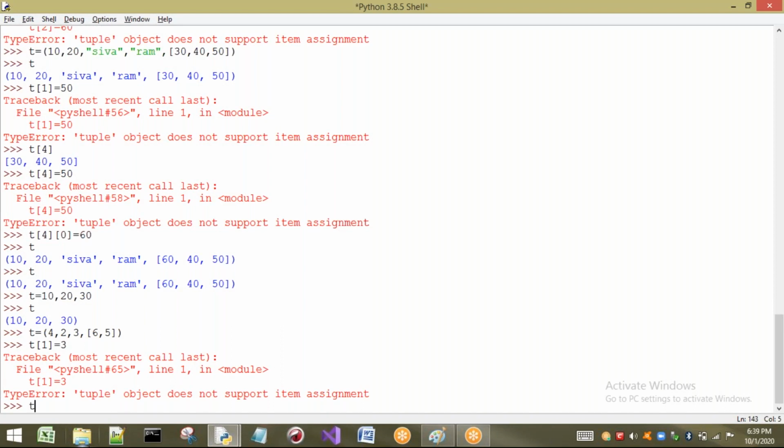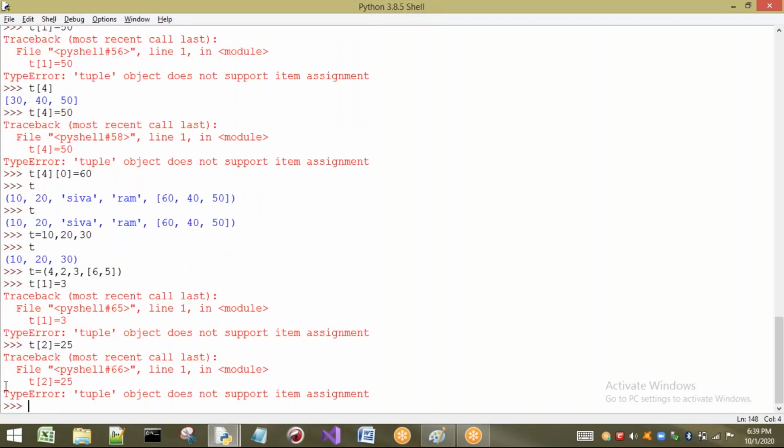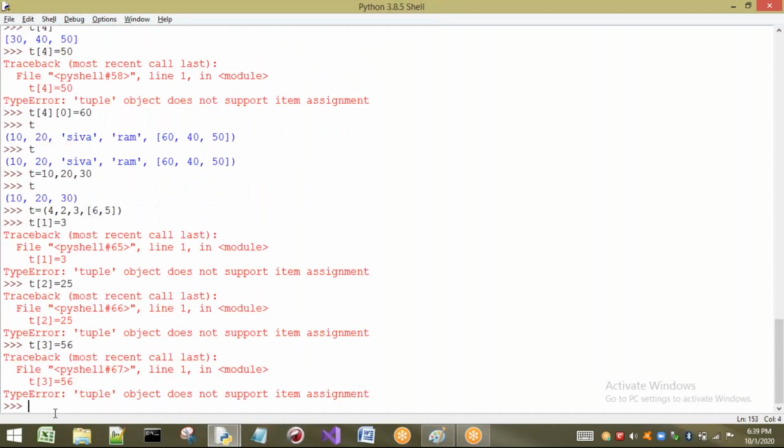Next, can I modify t of 2? It is not possible, so we are going to get an error. This is index 3. Can I modify it? It is not possible, because the list should be there in that location. That location element cannot be removed, and we cannot insert a new element there.